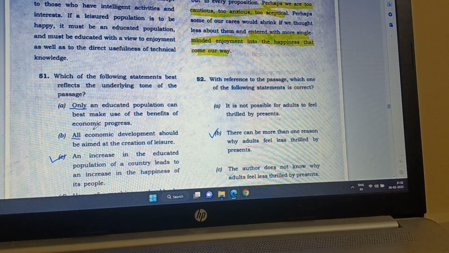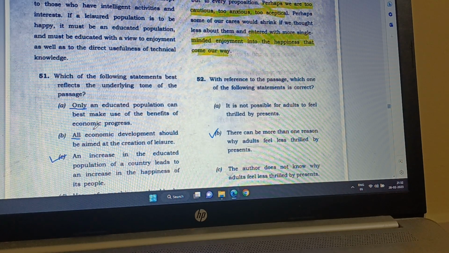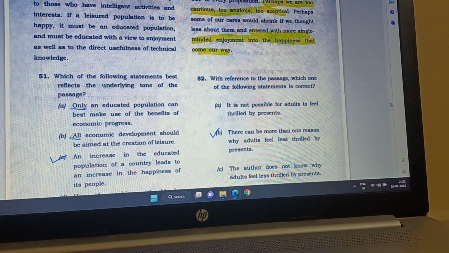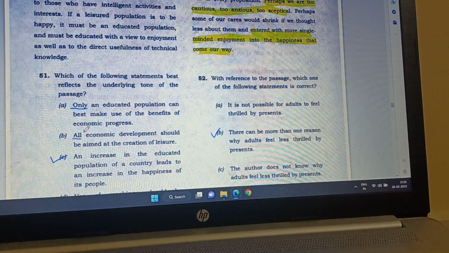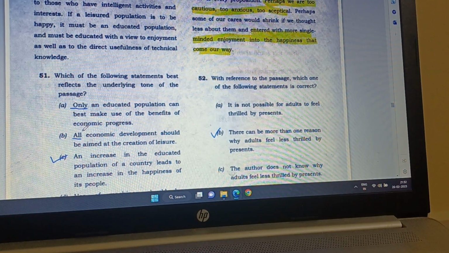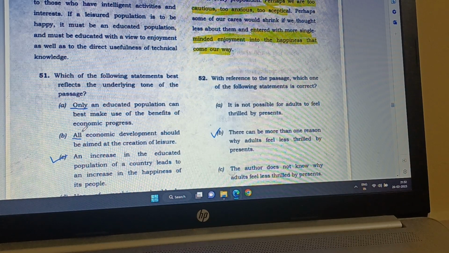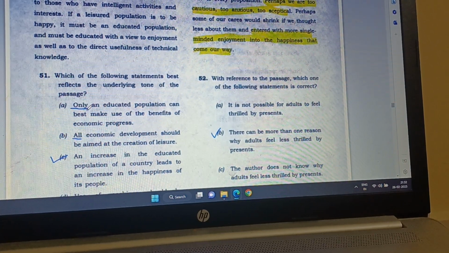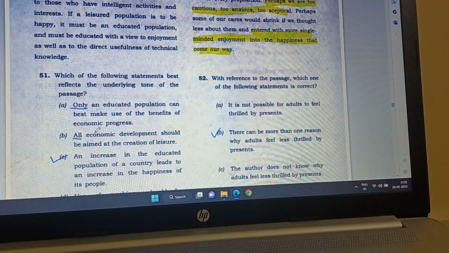Then B, all economic development should be aimed at the creation of leisure. Again, the word all comes. So whenever you have only, all, none, the definitive words, that option is not likely to be correct, because if there is even only one exception, then this answer will be wrong. So A, B are clearly not correct. Even if you don't read the passage, you can discard them.